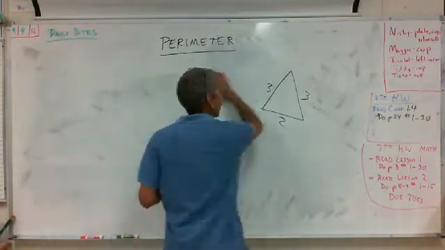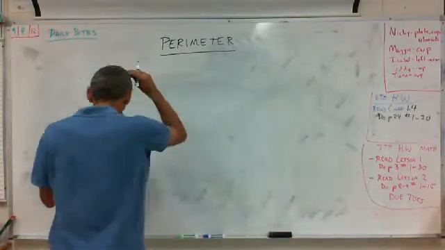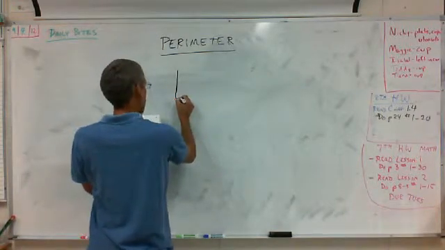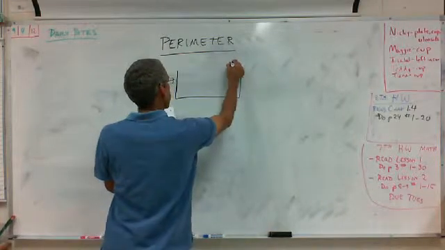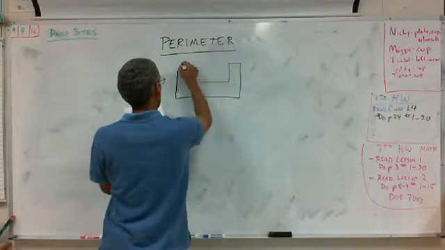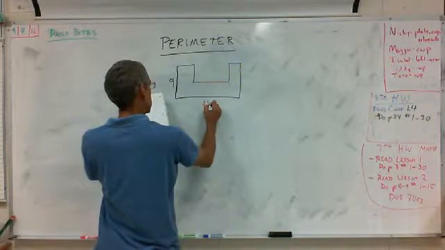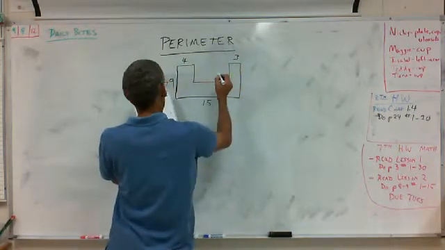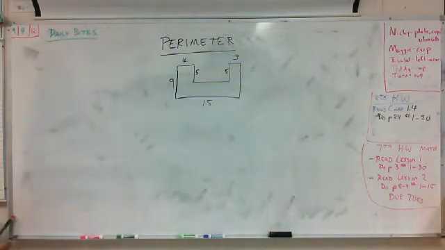But what if I gave you something like this? What if I gave you a shape with many sides, and I said this is 9, and this is 15, and this is 4, and this is 3, and this is 5, and this is 5. How would you find the perimeter?